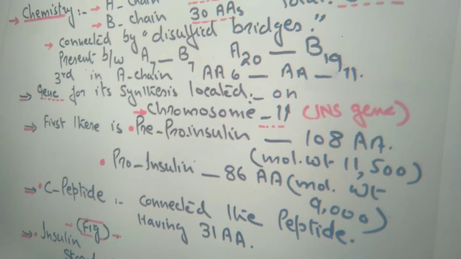Now, how is this insulin synthesized in the body? Insulin is synthesized in pre-pro-insulin form. I have discussed with you about the zymogen form. Zymogen forms are those forms which, when they are formed, are present in an inactive form. By the removal of certain amino acids, they become the active form. Similarly, insulin when synthesized is present in pre-pro-insulin form.